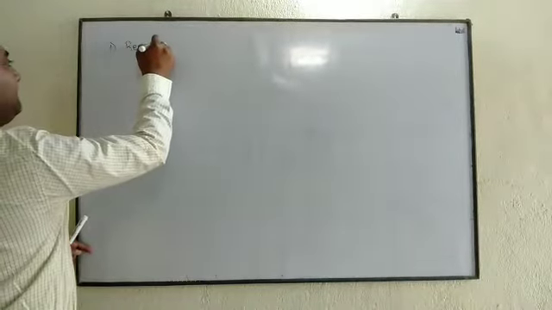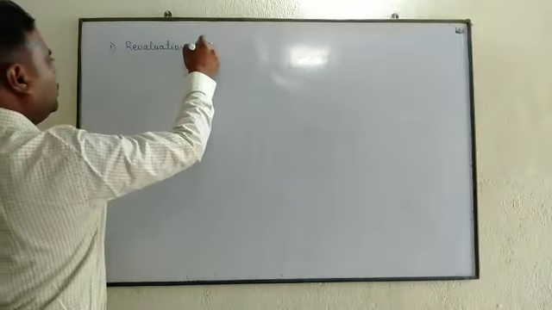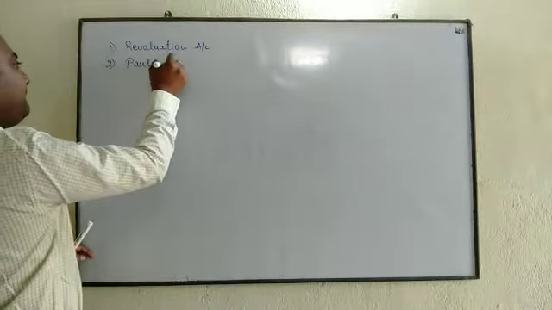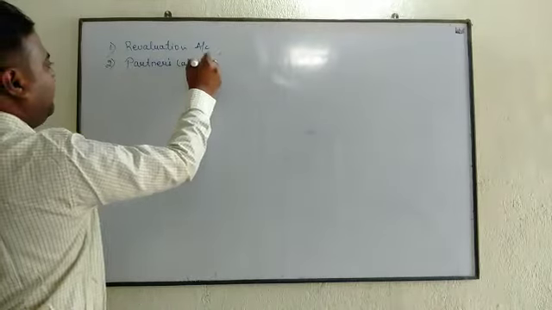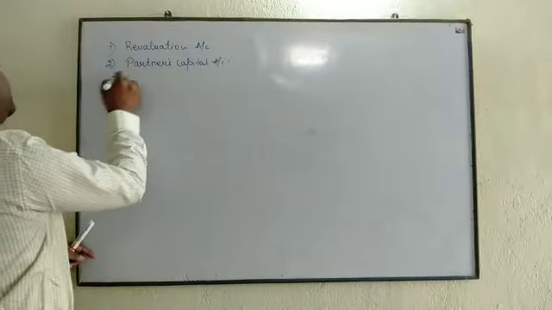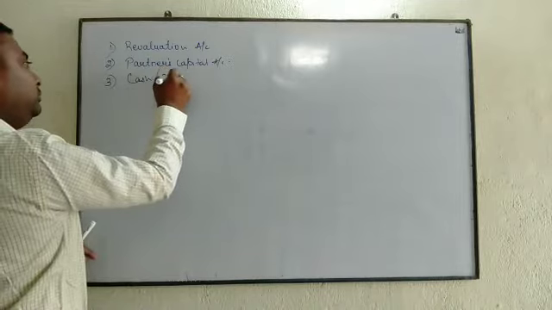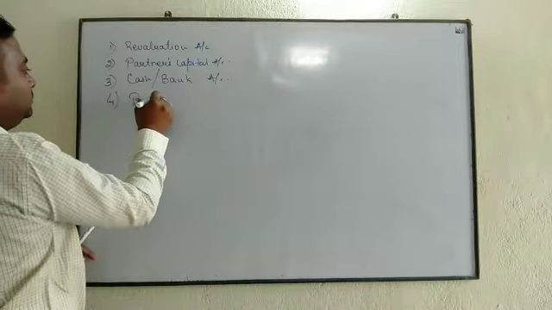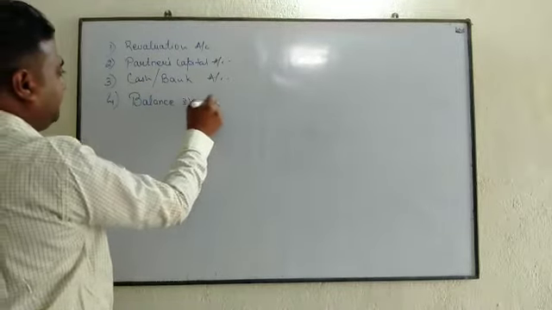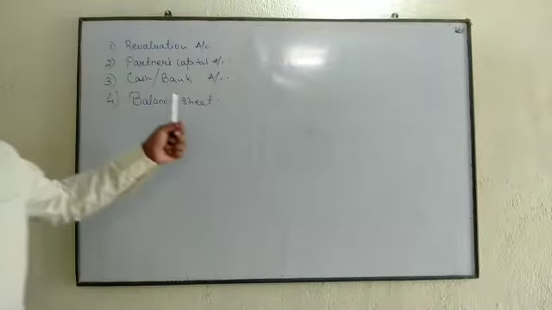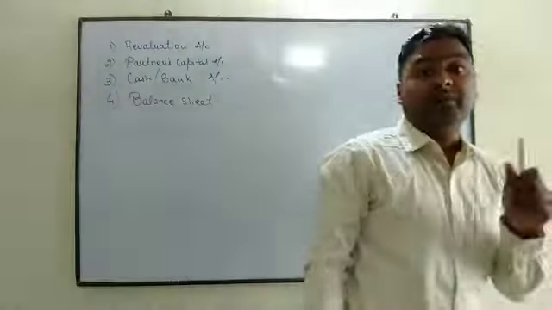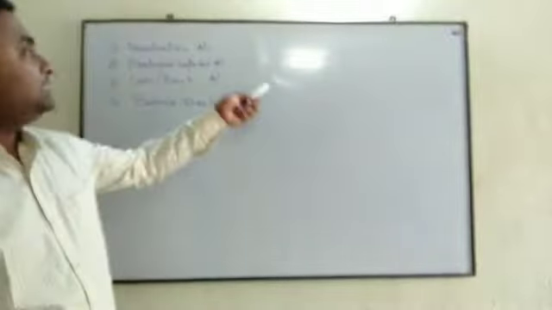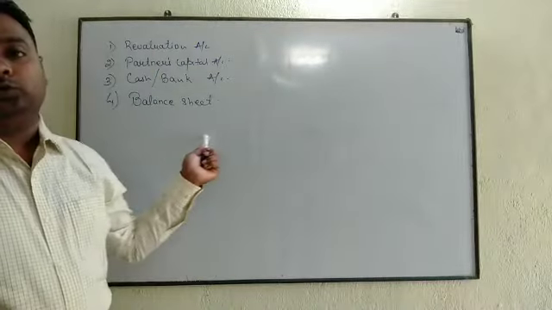revaluation account, second partners' capital account, third cash or bank account, and fourth balance sheet. Because these 4 accounts we have to prepare simultaneously, right? It's not one by one. Simultaneously we will prepare all these 4 accounts.